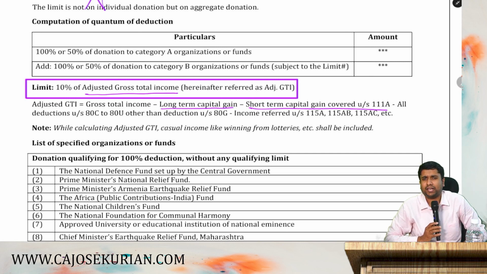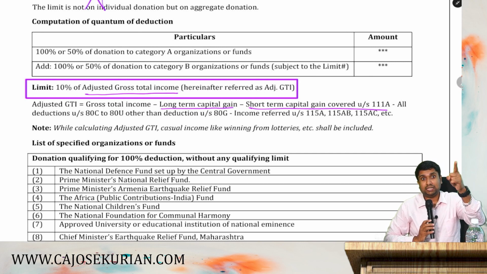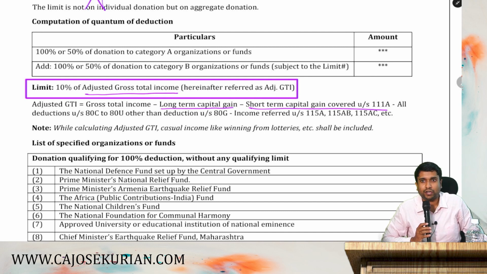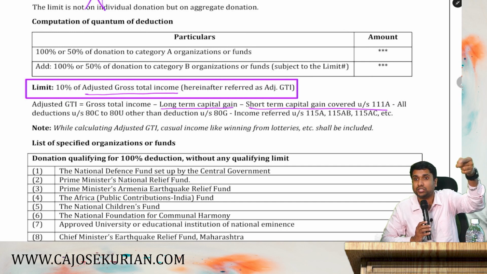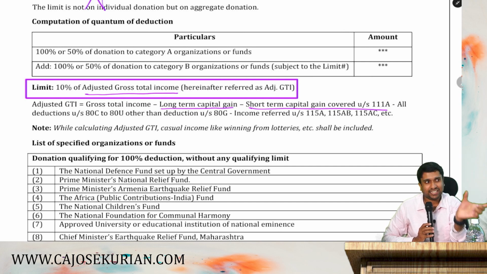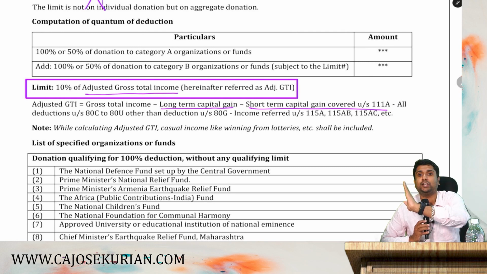What is short-term capital gain assessable under 111A? Listed shares, listed units of equity-oriented fund and listed units of business trust. When you transfer them, the short-term capital gain is subjected to a 15% rate of tax under section 111A. If that income is also there in the gross total income, you need to remove it.